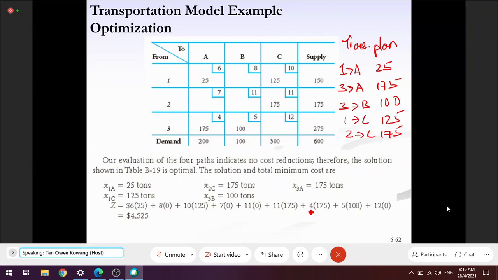You can follow this. Another way is you can follow the method that we discussed so far. The cost will be 25, 6 plus 125, 10 plus 175, 11 plus 175, 4 plus 105. So the answer should be the same. So by saying so, you already optimize the solutions. You optimize the solution. Is it clear?